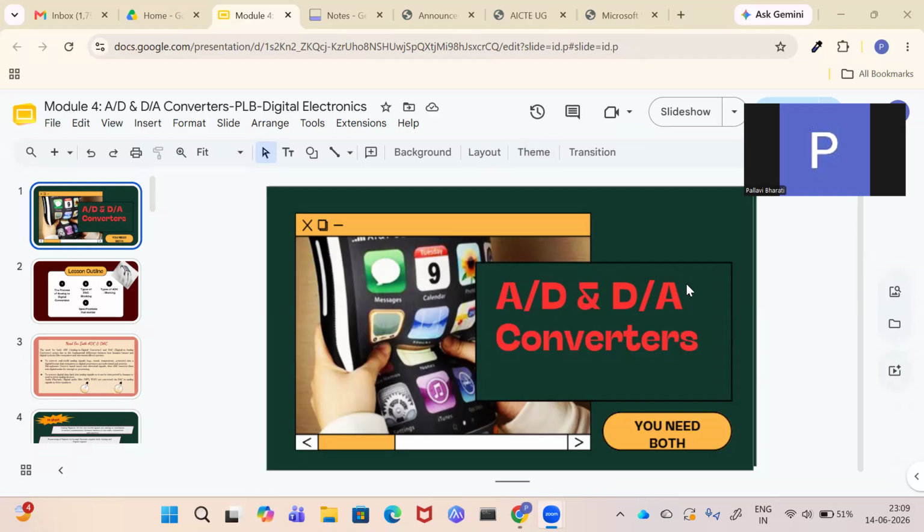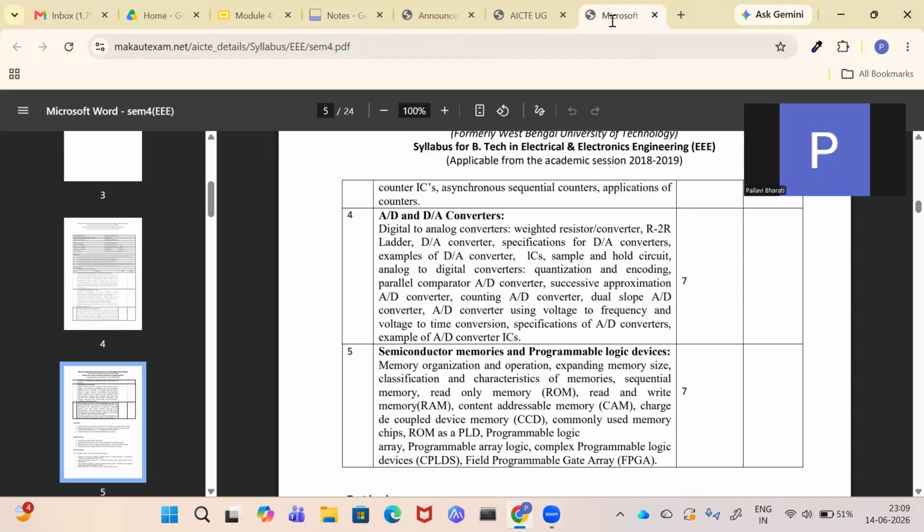If you see the syllabus, it starts from in between, from digital to analog converters, and then in the middle you can see these things: sample and hold circuit, analog to digital converters, quantization and encoding. These parts, sample and hold, quantization and encoding, are the points from where you need to start, because these are the basics of the conversion process, means how to go from analog to digital and digital to analog. So we'll do this in brief and then we'll move on to the digital to analog converters. Fine.